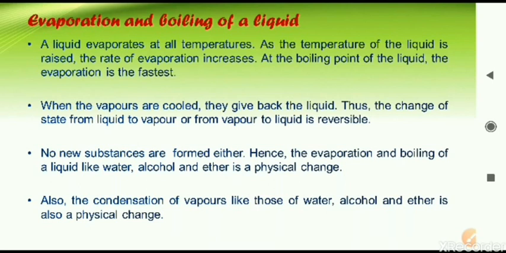This is a reversible change, because evaporation and boiling are reversible and nothing new is formed. Water or water vapor, both are H2O molecules only, so nothing new is formed. That is why we can say evaporation and boiling is a physical change. Not only water, other chemicals like alcohol and ether, we can evaporate or boil them, and again they can be converted into liquid form. All these are examples of physical change.